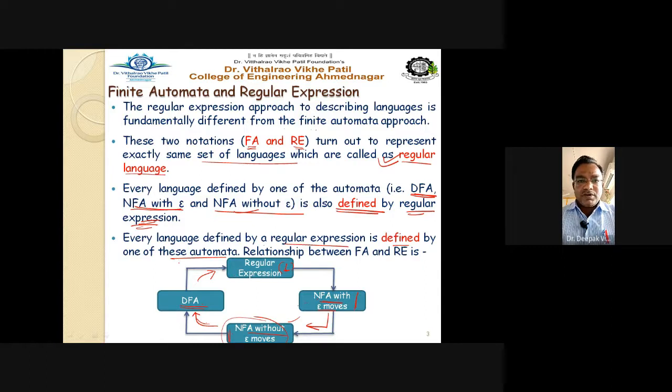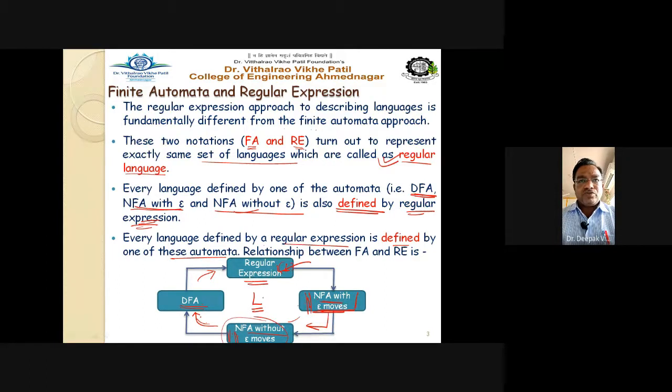So this is nothing but the language L, which can be described by your regular expression. For the regular expression, the first step is to draw the NFA with epsilon moves. Then you can convert that into an NFA without epsilon moves, and from this you can have the DFA for that particular regular expression.